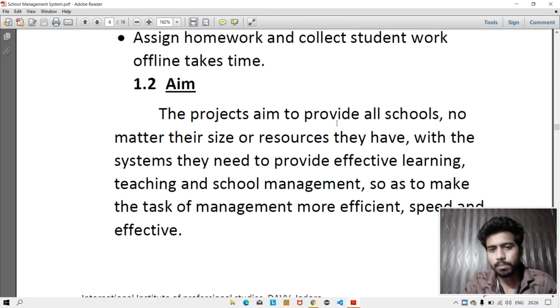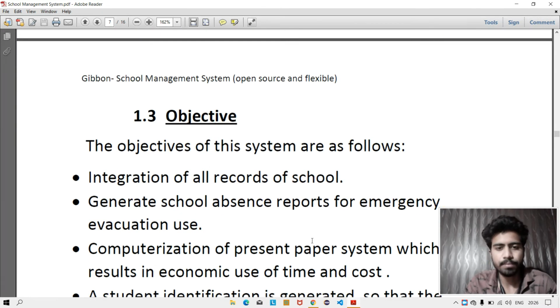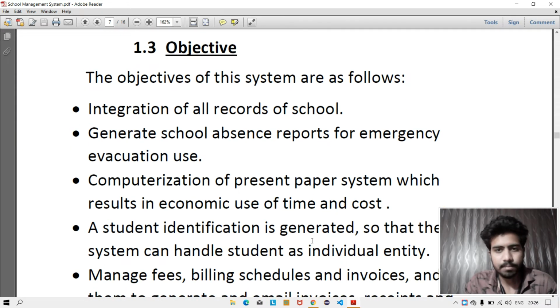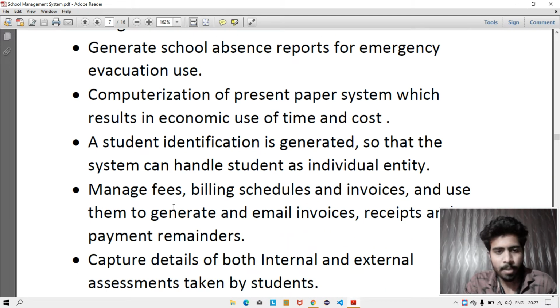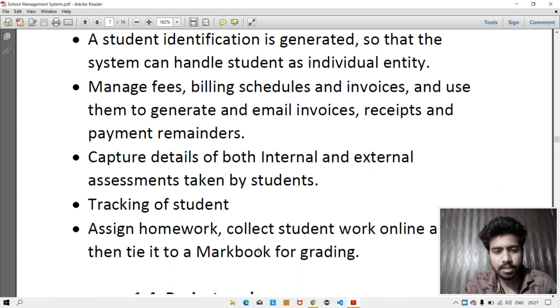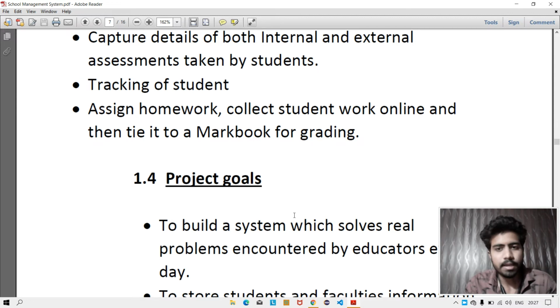The project aims to provide a system that helps in providing effective learning, teaching, and school management, so as to make the task of management more efficient, speedy, and effective. Objectives of this system are integration of all records of the school, generating school absence reports, computerization of the present paper system, student identification generation, managing fees, billing schedules, and invoices, capturing details of both internal and external assessments taken by students, tracking of students, assigning homework online, and collecting student work.